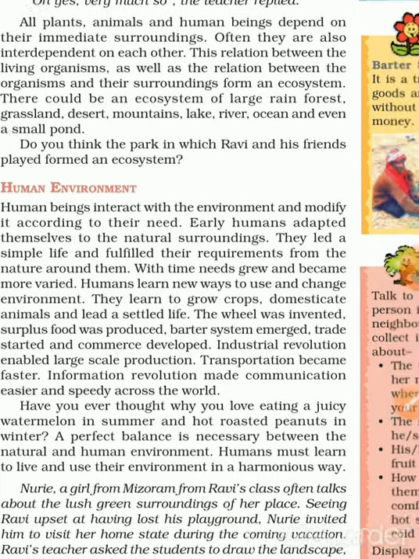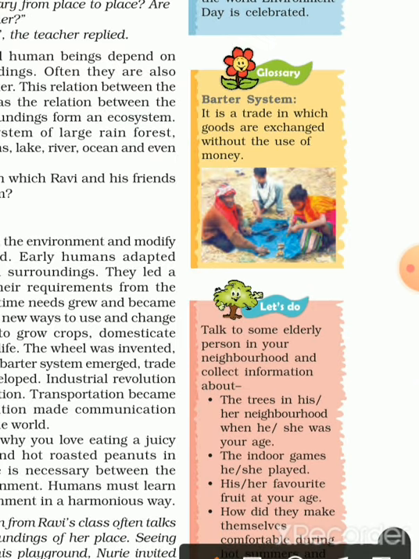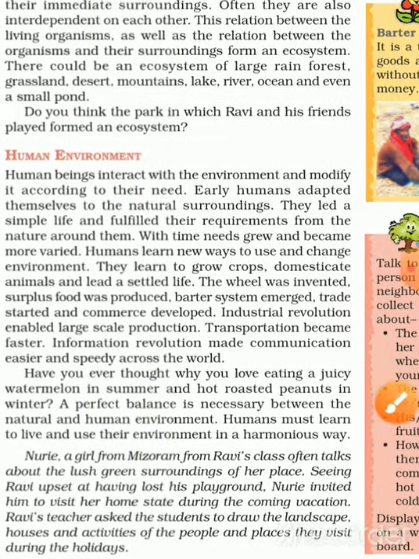Now what is meant by barter system? Barter system is a trade in which goods are exchanged without the use of money. So they introduced the barter system.